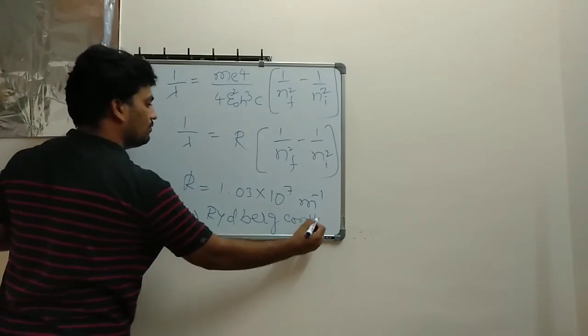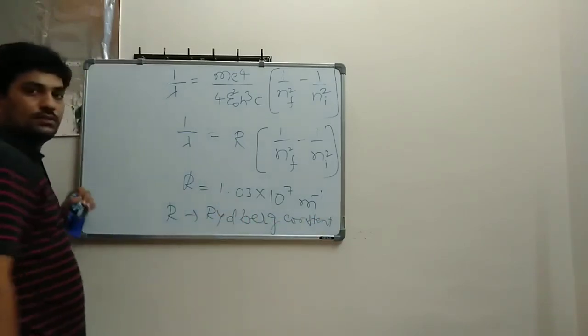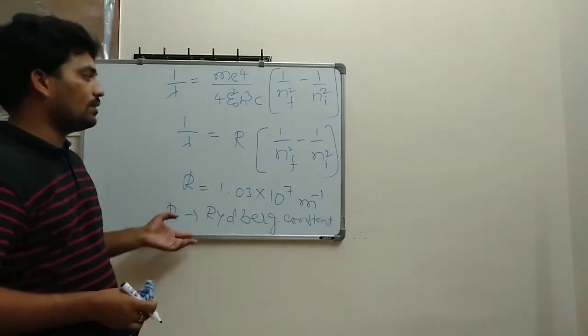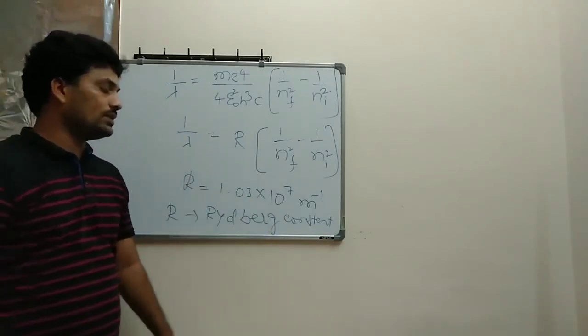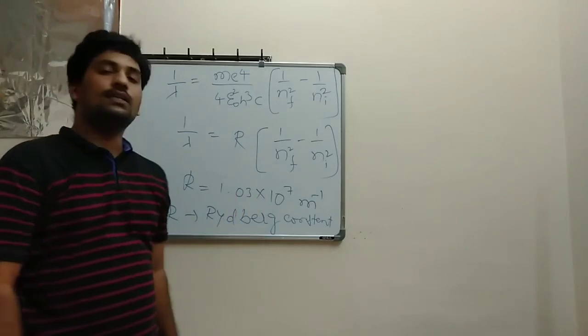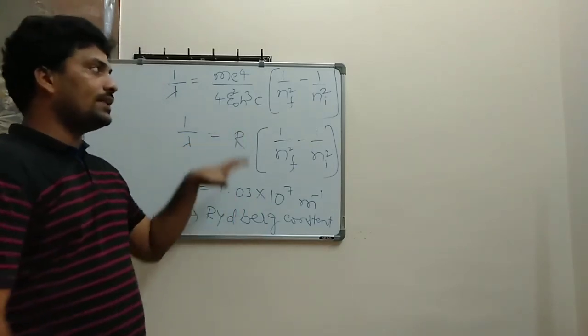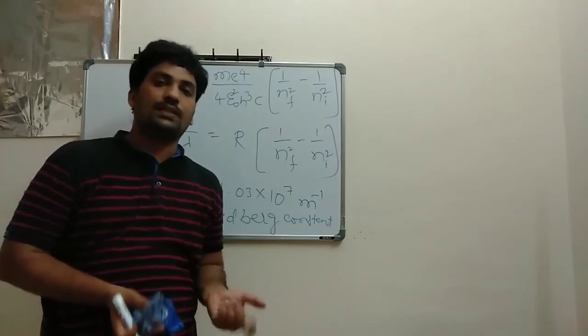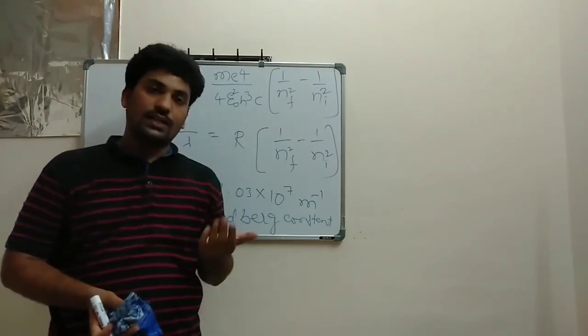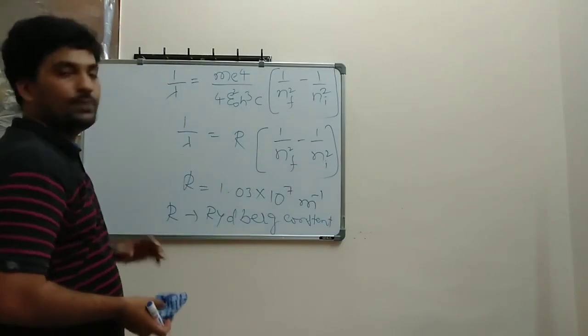He found this constant, so it is named after him. So R value I can take as 1.03 into 10 power 7 meter inverse. That is the Rydberg constant. This equation I am going to utilize when I am explaining about atomic spectra. This is a very important equation.